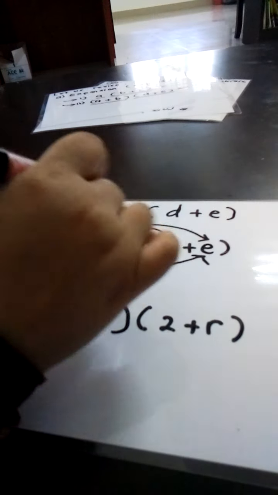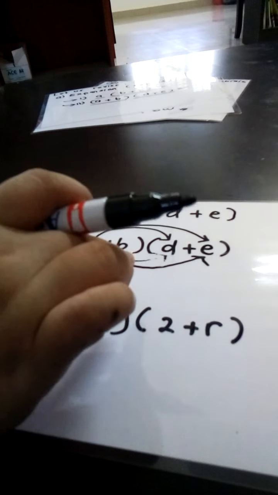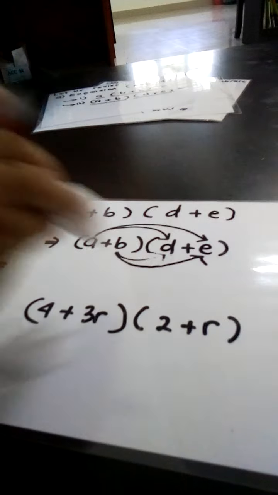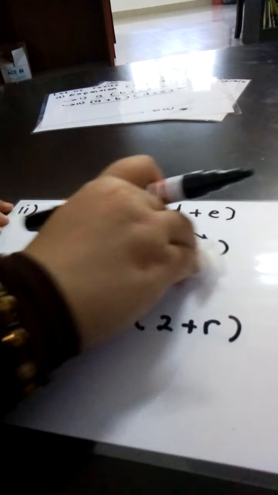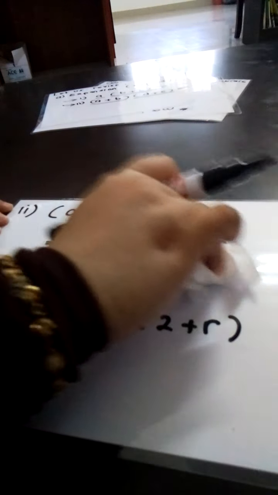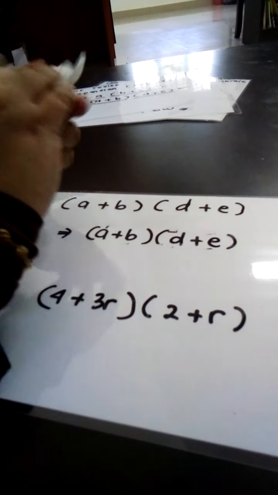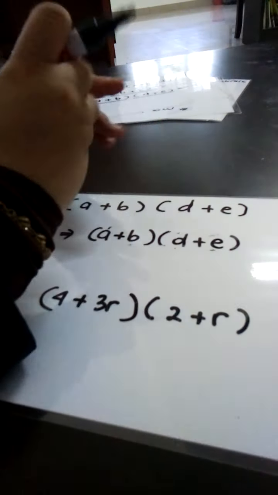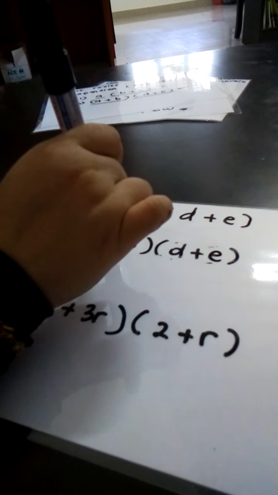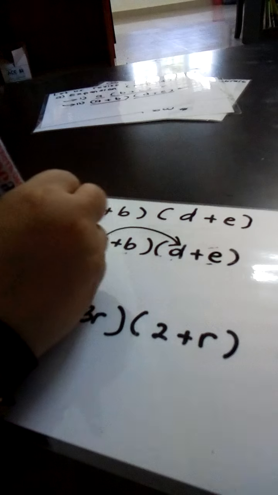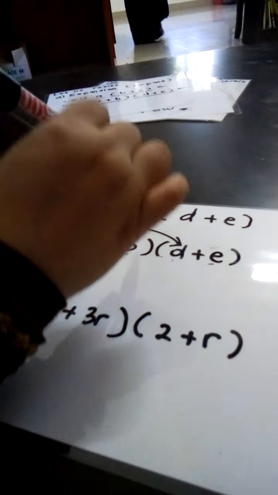Okay, so from here we padam balik. Right, we padam balik. Never mind, we are going to revise this, because you know it is very important that you know how to expand and how to factorize. That's why I would like to repeat the lesson with you. Okay, so first A times D. A times D becomes AD. Settle. And then A times E.